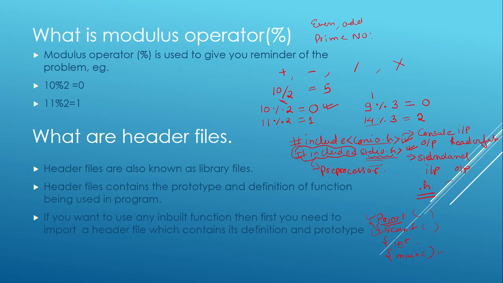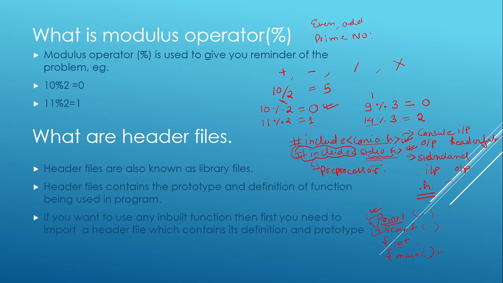So it will give you the error that printf is not defined. So this is the use of header files, which contain the built-in functions, that is, the declaration and definition. Another word for declaration is prototype, that is the basic things like its return type, number of parameters and so on.